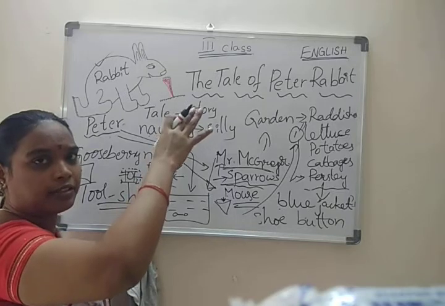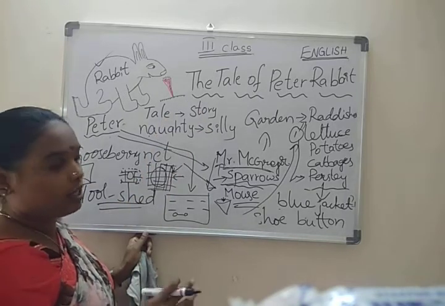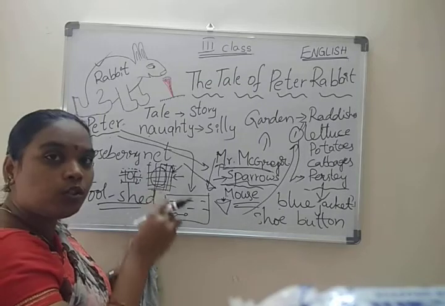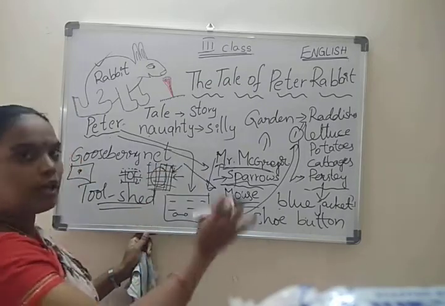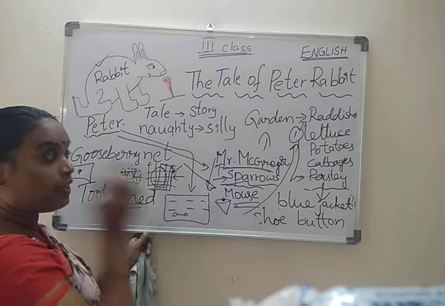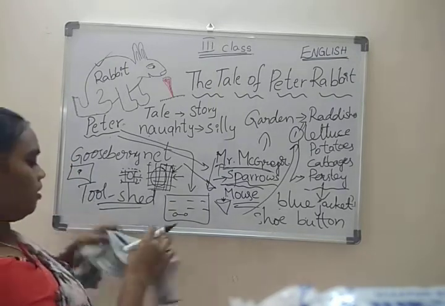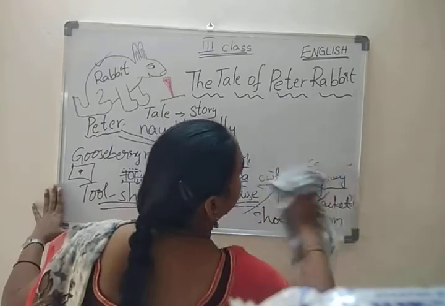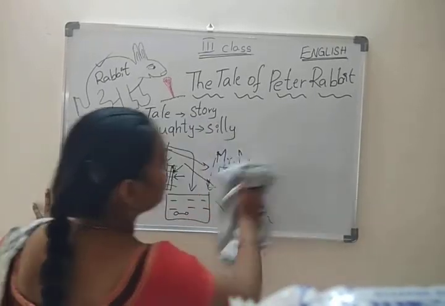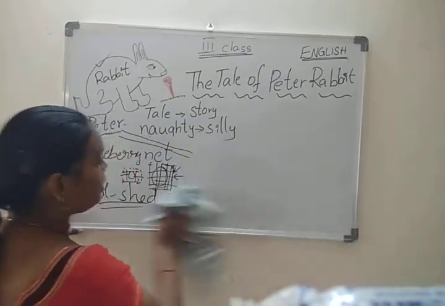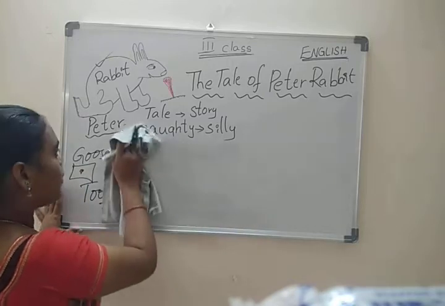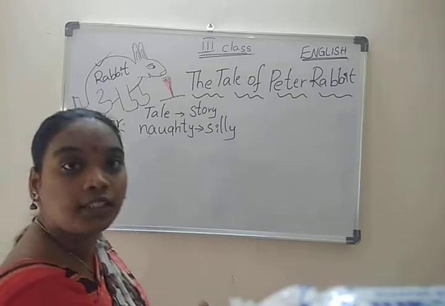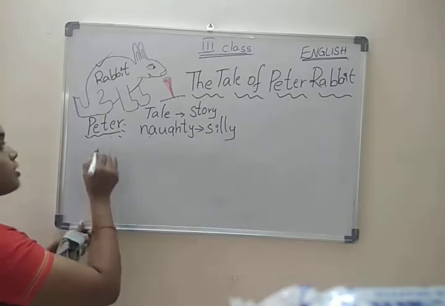There is the gate, but the gate was locked. There is the way, but locked means how could he go then? He came back to the tool shed. Suddenly what happened? Suddenly he heard some noise. Who heard some noise? Peter. What is the noise?